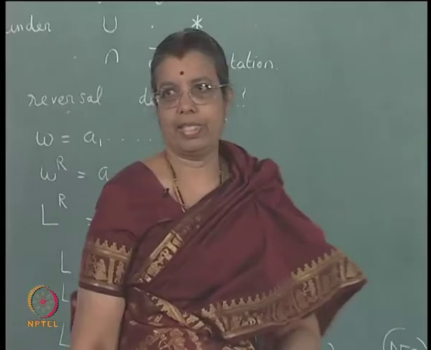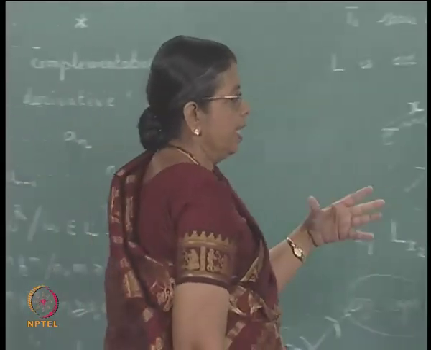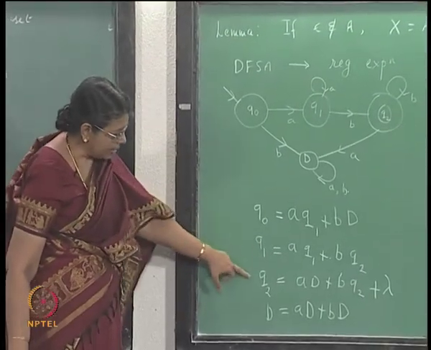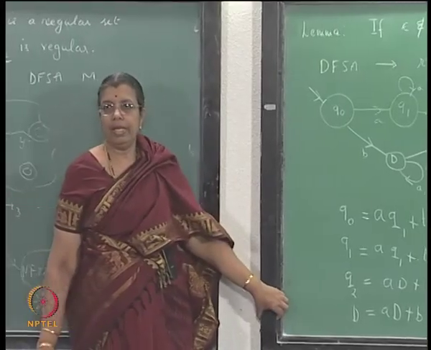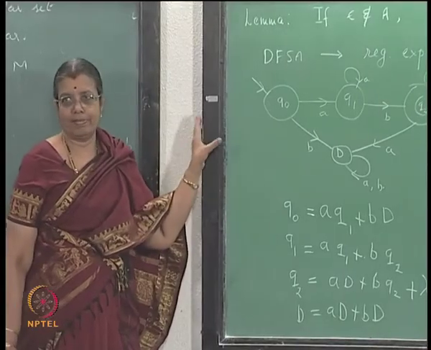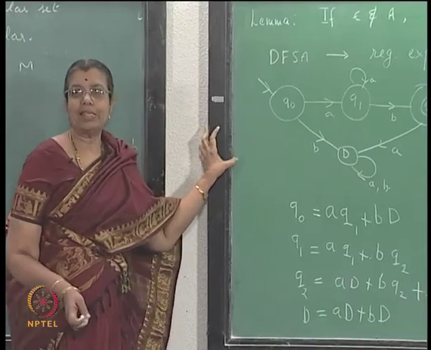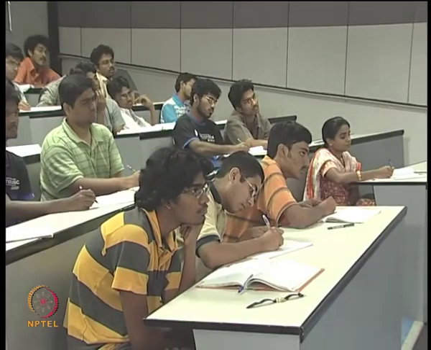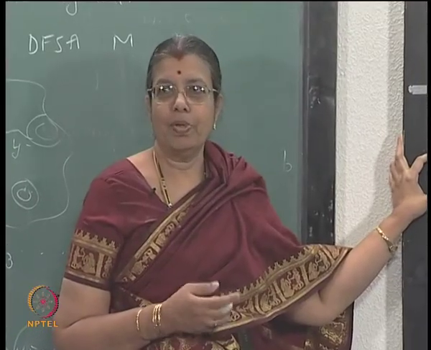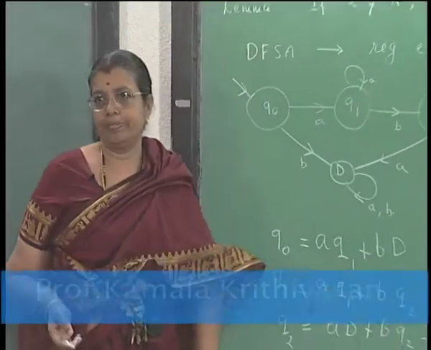It is straightforward how you write the equations. I am starting with the deterministic automaton. So, it is very simple how you write down the equations. You must look at these as unknowns. In essence, you are having 4 unknowns and 4 equations, and you must be able to solve. But the thing is, they are not simultaneous equations as you studied earlier, they are equations involving regular expressions. So, you have to use a different technique, and the technique you use is you will be making use of this lemma.